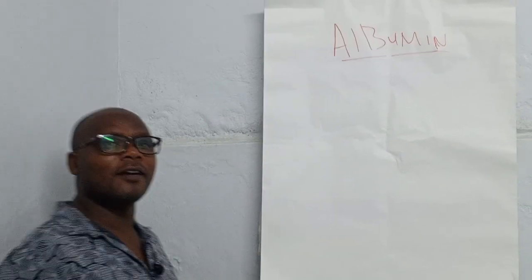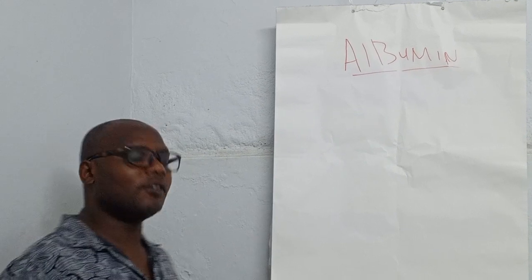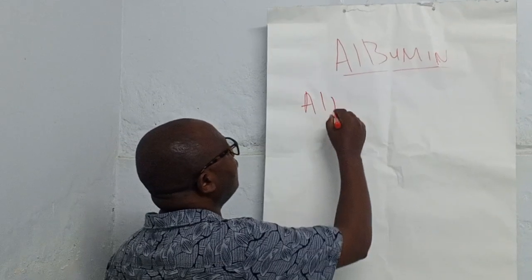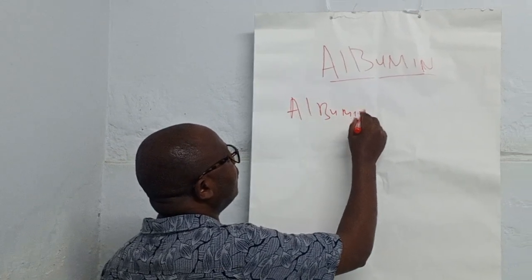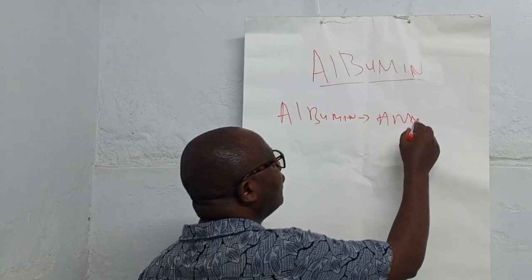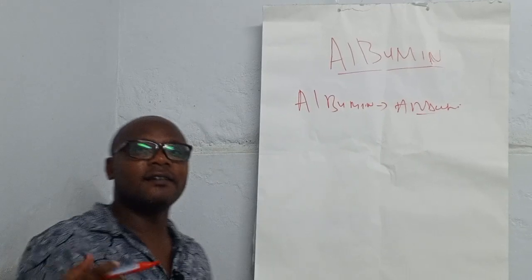Okay, today we are going to have a class on discussion about albumin, which is a very important protein in our body. This protein, albumin, is one of the most important proteins in the body. It is the most abundant in our body.